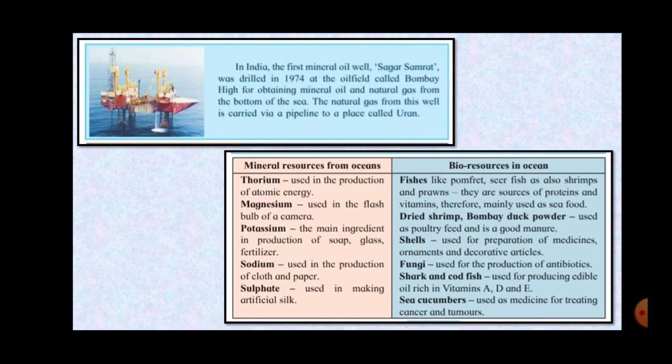And bioresources, as I said, are all the living organisms like different types of fishes, shrimps, shells, fungi, shark liver oil and cod liver oil you might have seen, then oils with vitamins A, D, and E, then sea cucumbers. These are used as medicines for treating cancer and tumors. So, students, this lesson was all about the natural resources.